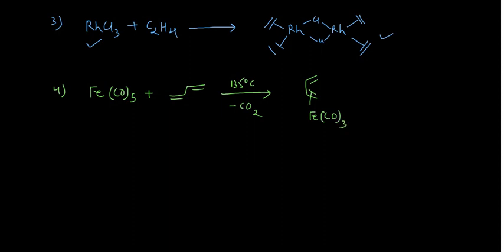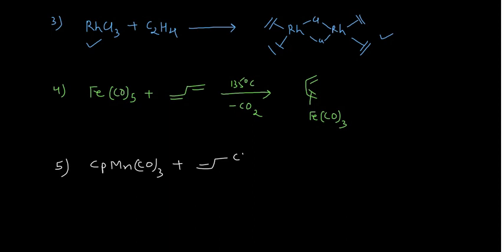Similarly, say you are having this Cp, the cyclopentadienyl anion, and manganese is there, and of course three carbonyls are attached to it, and you are having this unsaturated aldehyde.